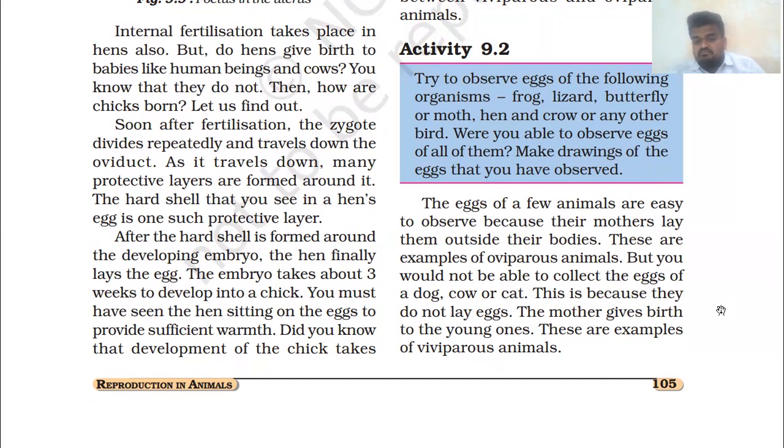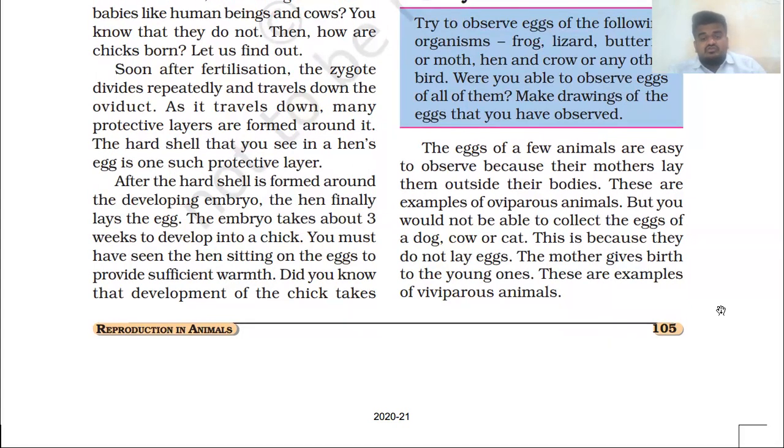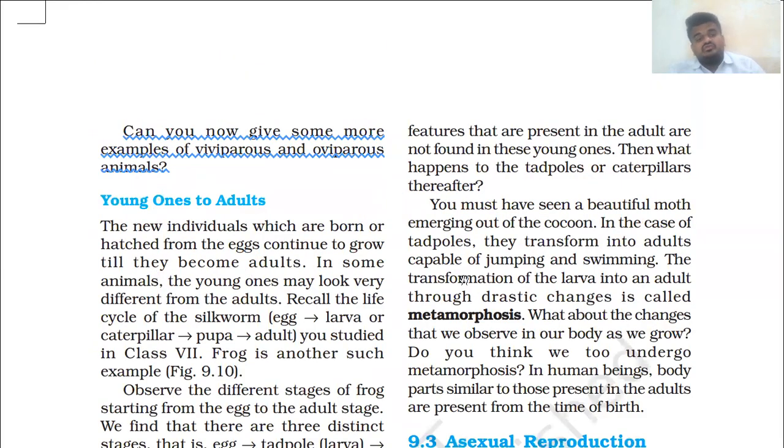It's very simple: the mother gives birth to the young ones. In dogs, cows, or cats, or even human beings, these are examples of viviparous animals. So I hope it's clear to all of you now.